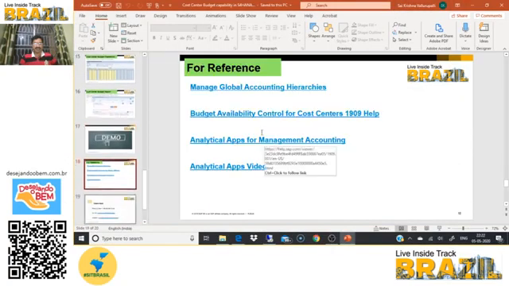So this is the demo and the reference. Manage global accounting hierarchies, you can see, and there is help available. Even for budget availability control for cost center 1909, you can get everything in the help, including configuration, master data, and budget preparation. Even the analytical app for management accounting has very useful information. All the information about the management accounting related apps is available.